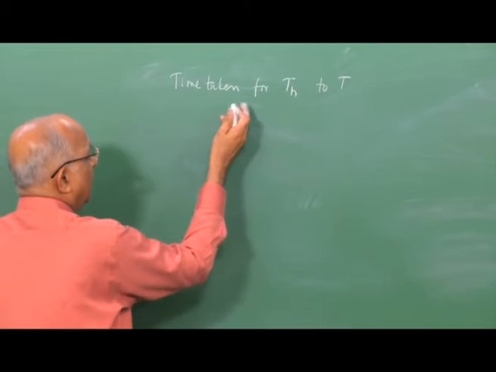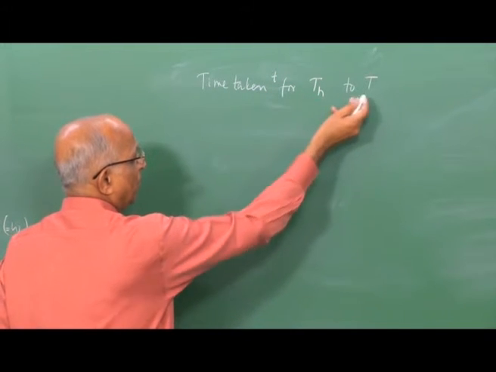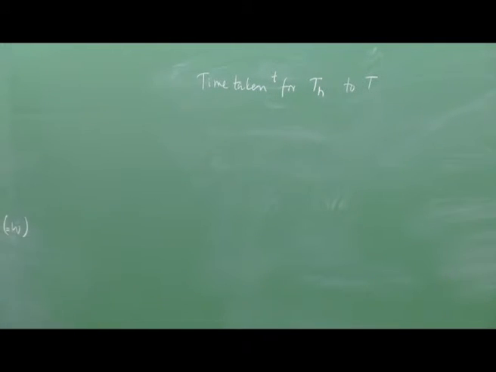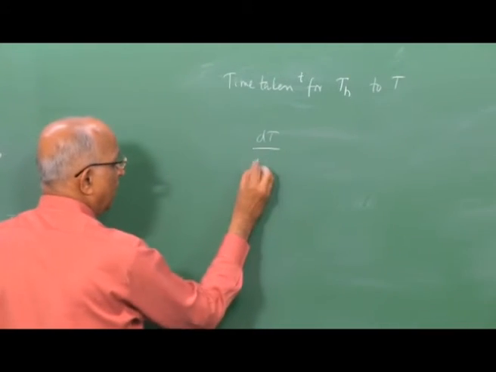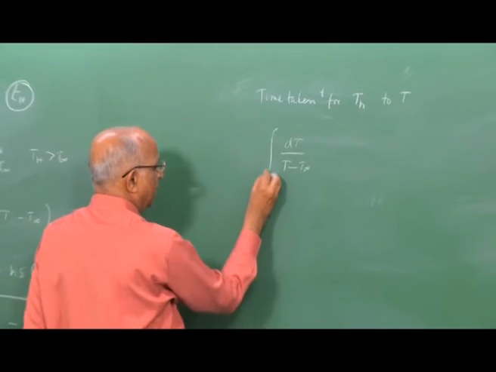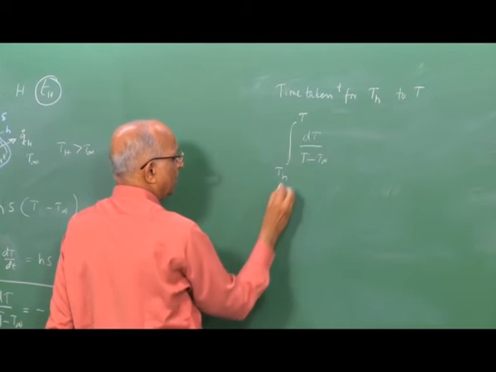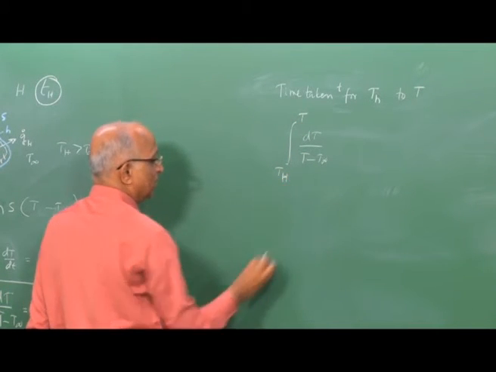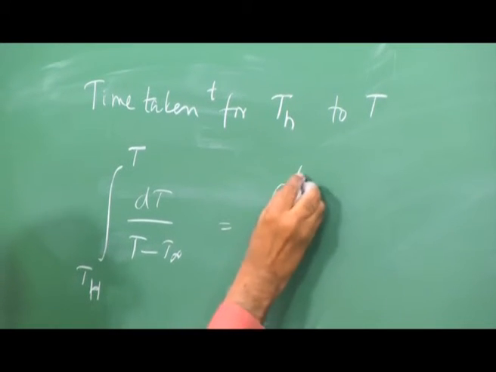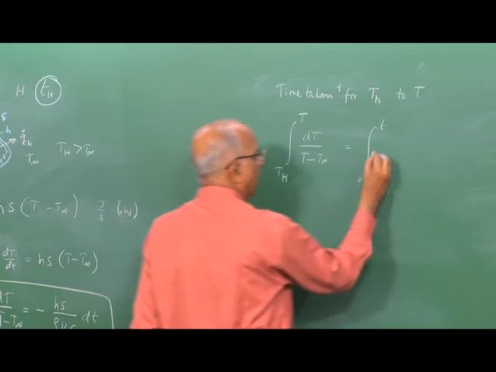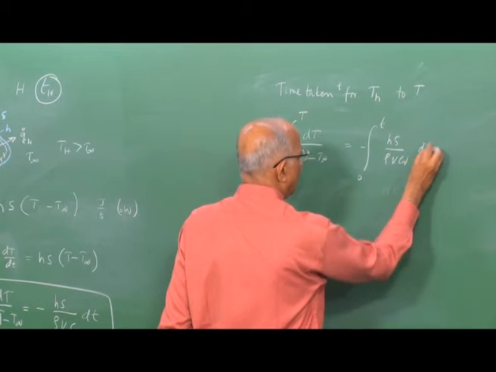That means, time t taken for temperature to drop from Th to T. Therefore, I just integrate this expression, dT by T minus T ambient, from the initial hot value Th, capital H is the initial value, to T. On the right hand side it is equal to minus H S divided by rho V Cv into dt over here.